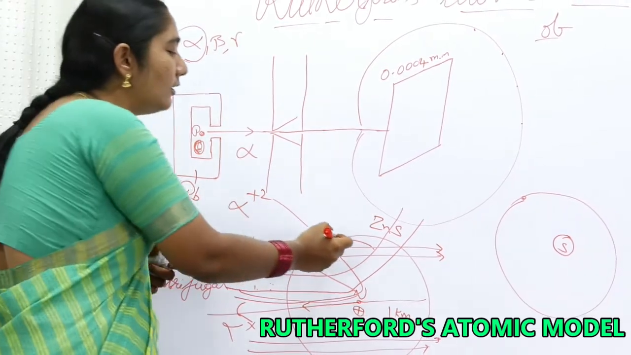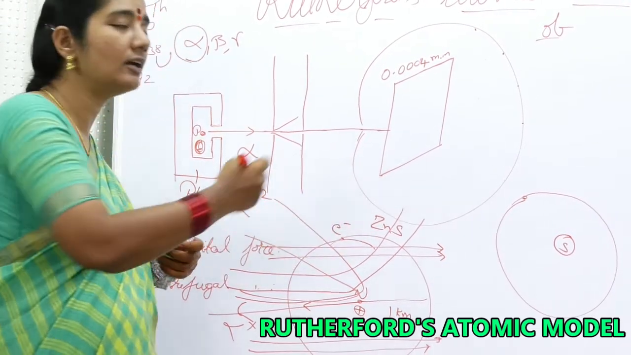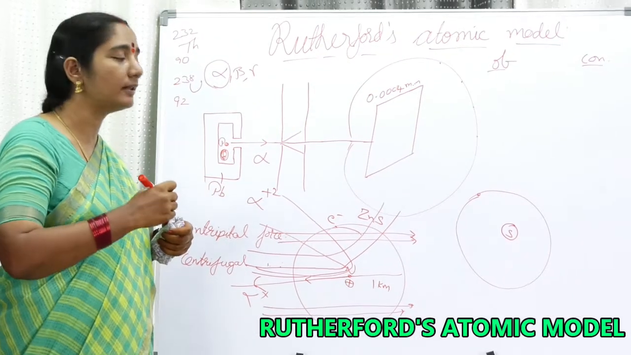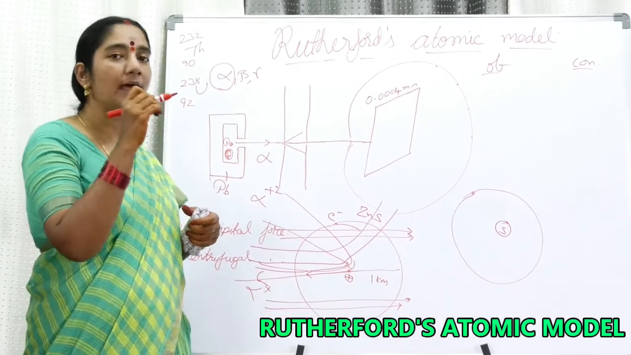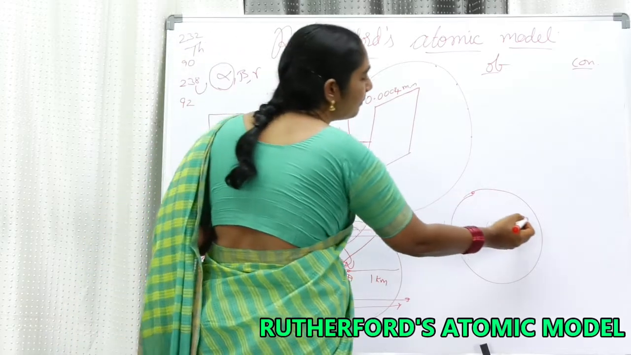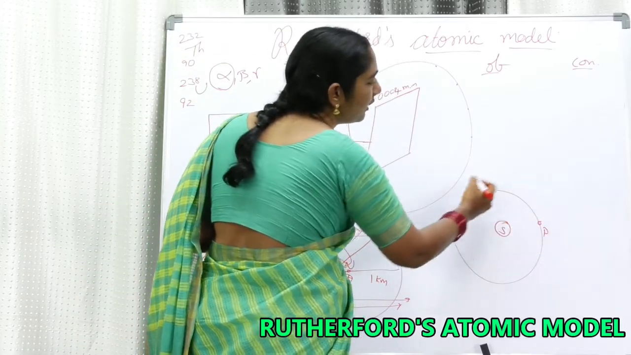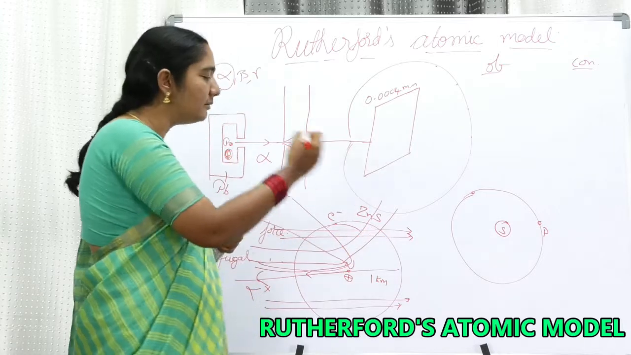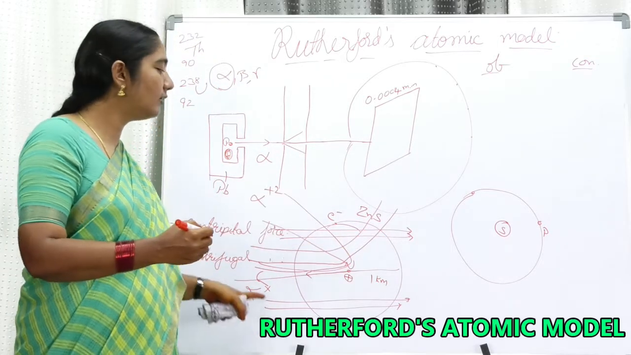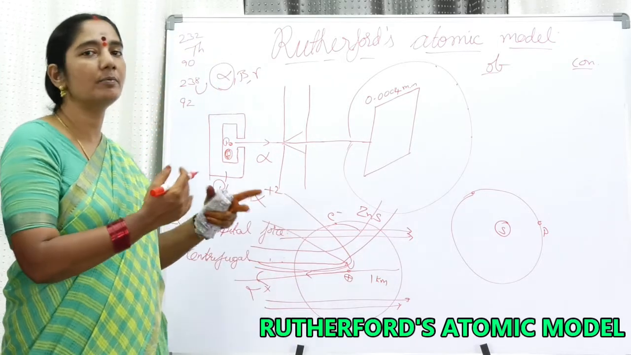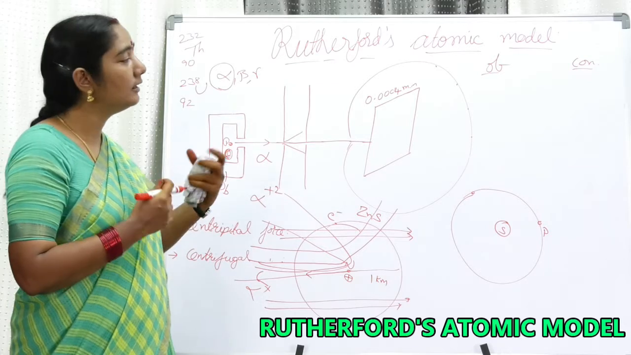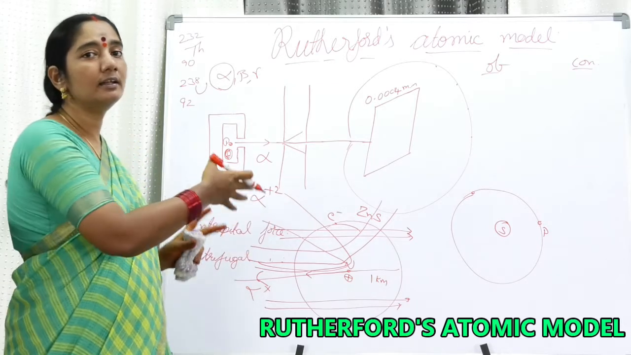In that way he gave the adjustment for the electron. The electron is moving around the nucleus in a circular path, similar to that of the planet moving. Now see, comparing the planet: the planet is moving around the Sun in a circular path. Similarly, the electron is moving around the nucleus in a circular path. He is now bringing a comparison between the solar system and the atom.